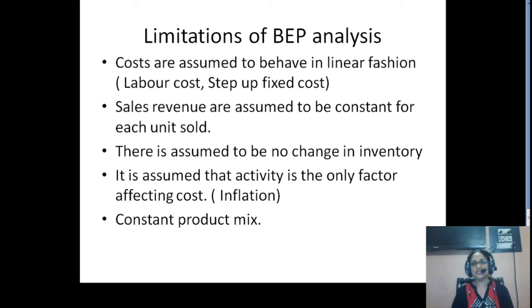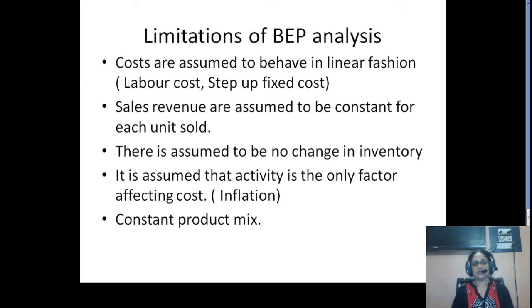Up to a certain level you will have the same level of cost. If I go by rent, up to one year the rent will be fixed, but after one year there will be a revision of rent charges, so again the fixed cost will change. Although we are not changing the level of activity, the fixed cost is changing.